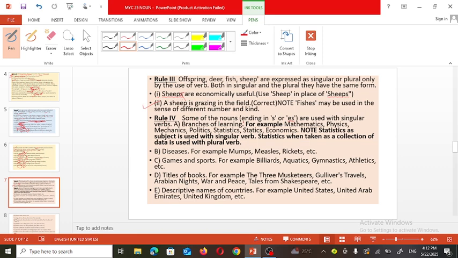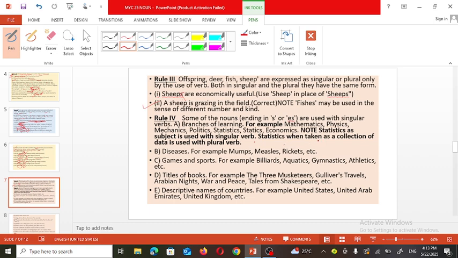Next rule. Some nouns ending in s or es are used with singular verbs. Branches of learning, for example, mathematics, physics, politics, statistics, economics. All these are different fields of knowledge. What we should remember is that statistics as a subject is used with a singular verb.